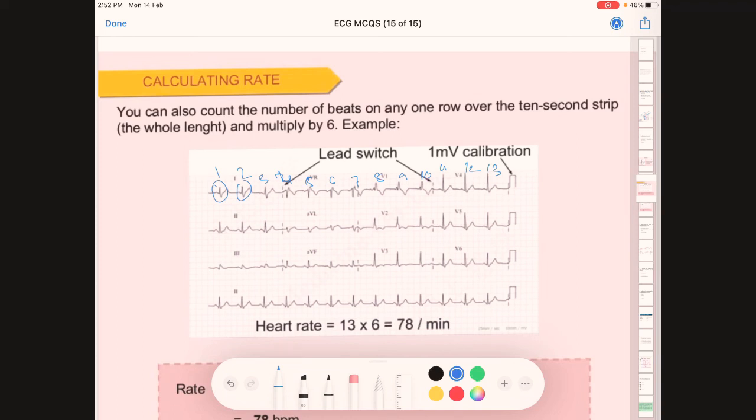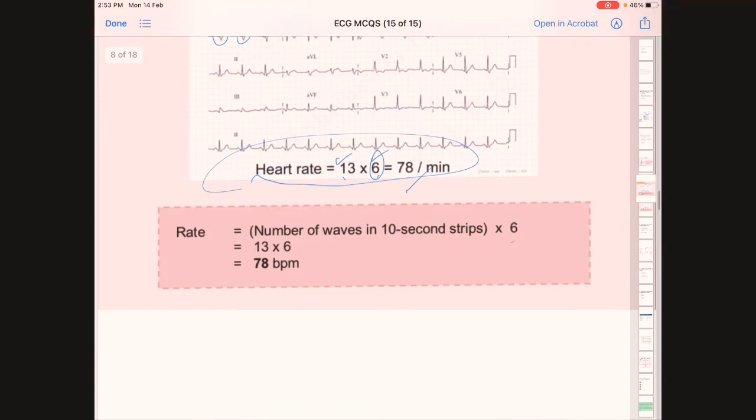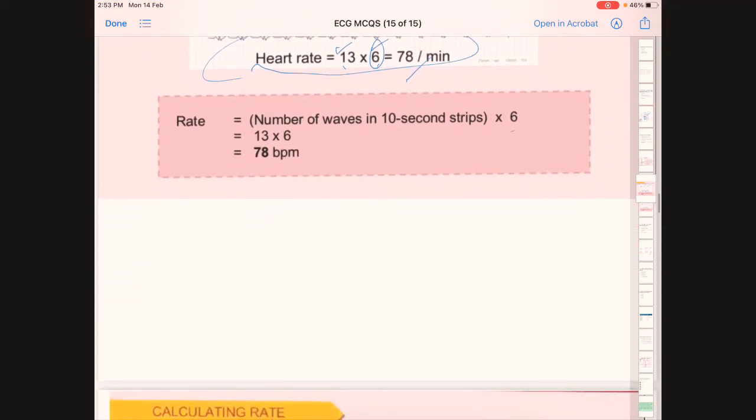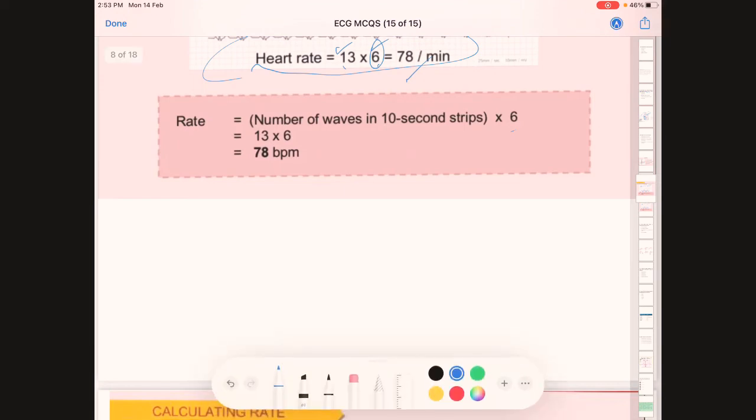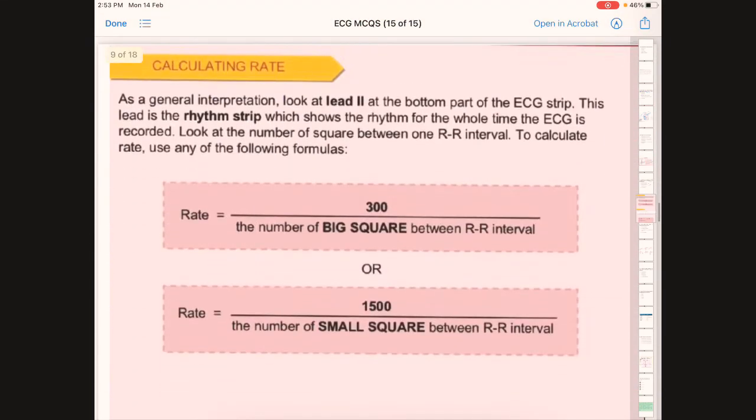So how will we get the heart rate? We have to multiply this 13 by 6. Heart rate is equal to the 13 QRS complexes times 6. 6 is a constant value. So if we multiply 13 by 6, we get a heart rate of 78 per minute. This is the formula: number of waves in a 10-second strip times 6. 13 times 6, we get 78 beats per minute.